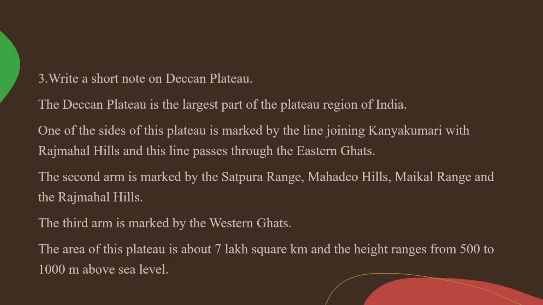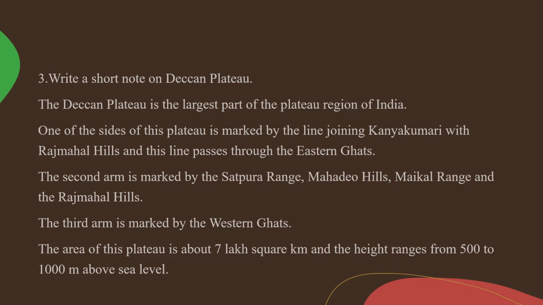The second arm is marked by the Satpura Range, Mahadeo Hills, Maikala Range and the Rajmahal Hills. The third arm is marked by the Western Ghats. The area of this plateau is about 7 lakh square kilometer and the height ranges from 500 to 1000 meters above sea level. Yes, the largest part of India is the Deccan Plateau.